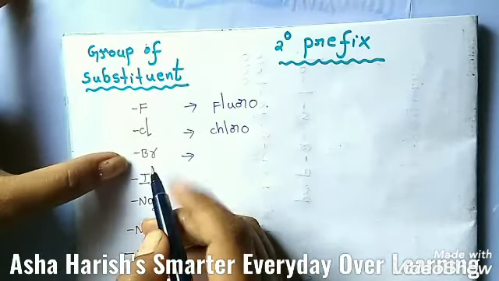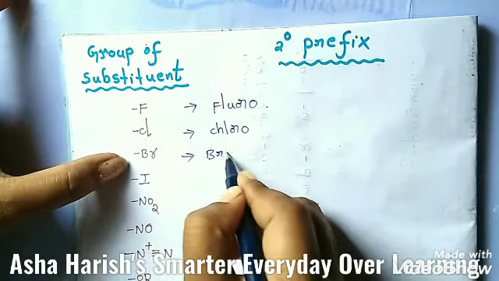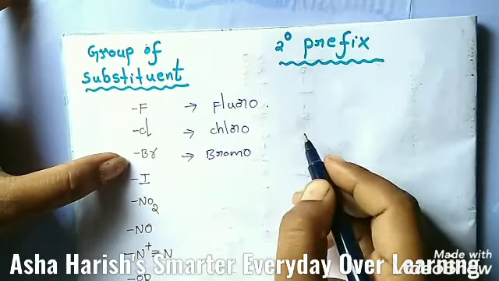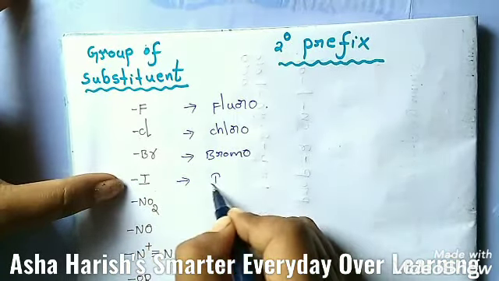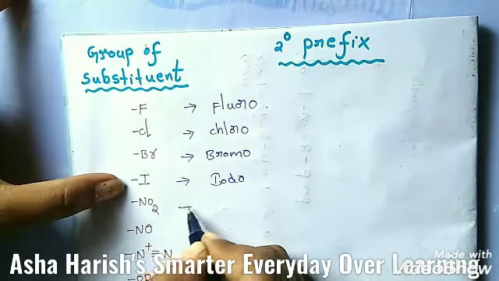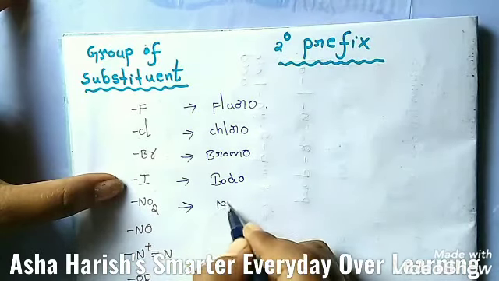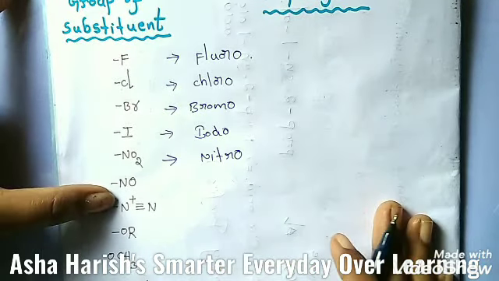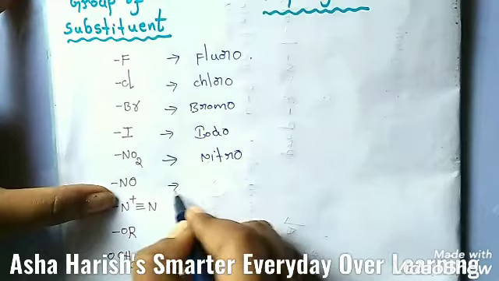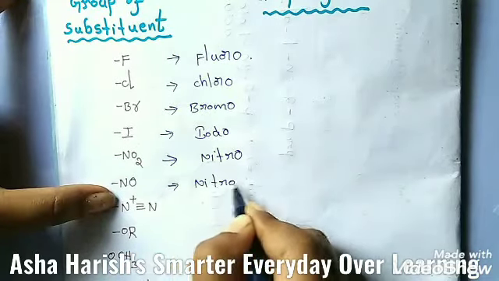And for Br you can represent like this, bromo is the secondary prefix here. And if there is a presence of iodine here, you should write simply iodo. And students, for NO2 you can represent nitro. And if it is only NO, you can write nitroso.